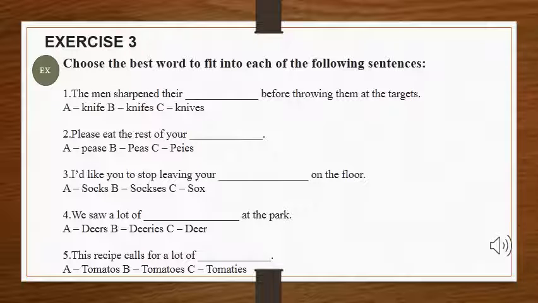Here in exercise C, what you will do is you will choose the best word to fit into each of the following sentences. You have some sentences given here and you have some gaps to fill. So, to fill these gaps, you have to select what form of noun will be put into it. Now, we will move towards the plural forms of compound nouns.